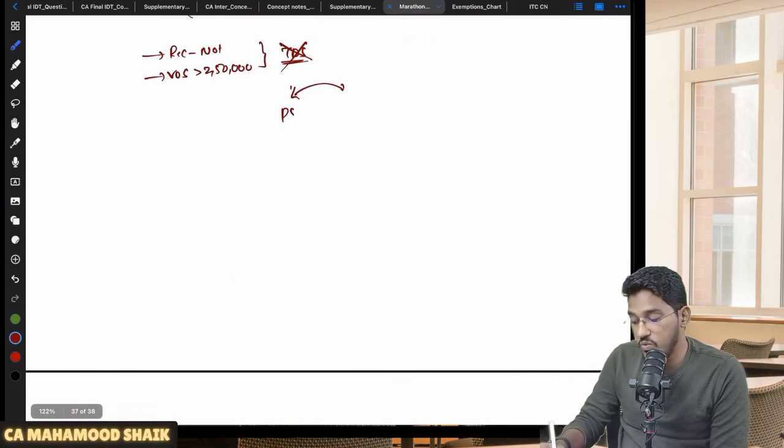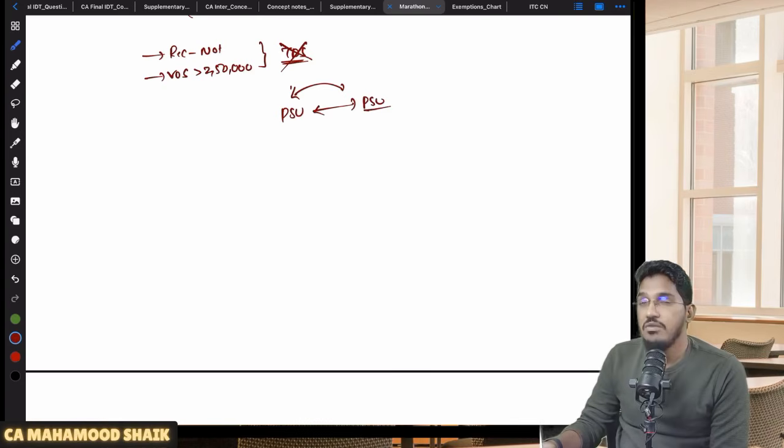Let us say, for example, one PSU is supplying goods to another PSU. So here PSU is a notified recipient. The recipient is a specified person. The value of supply under a contract is more than 2,50,000 rupees. But still TDS is not required to be deducted. Why? Because the supply is happening among those notified recipients.